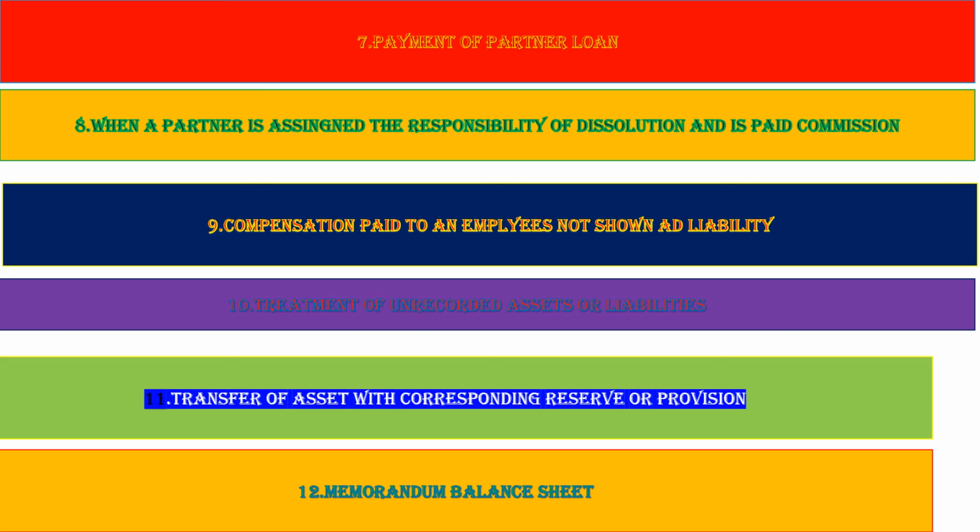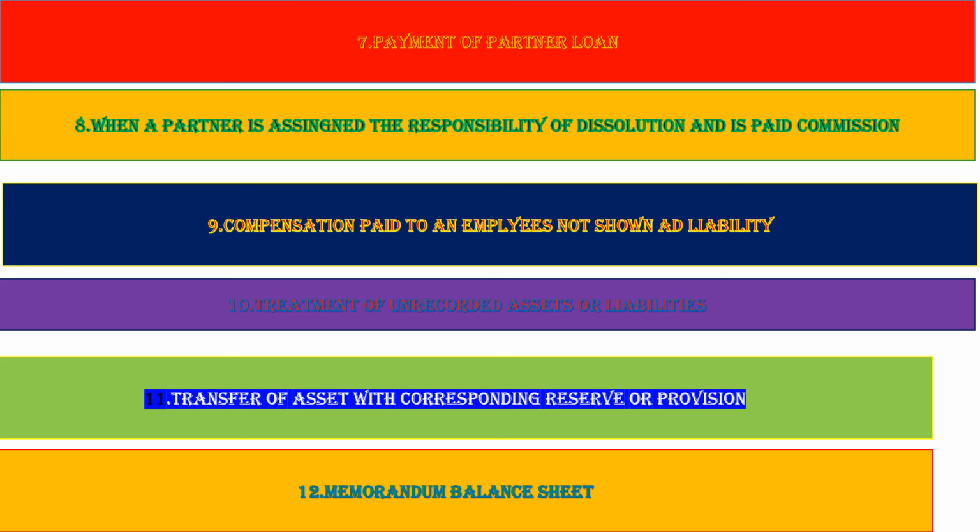Then we come to the memorandum balance sheet. If you are given the liabilities or cash and bank balance in the question, but the book value of sundry assets is not given, then we write capitals and liabilities on the liability side and cash or bank on the asset side, and the remaining figure would be sundry assets. We will have to prepare a memorandum balance sheet to find out the sundry assets.